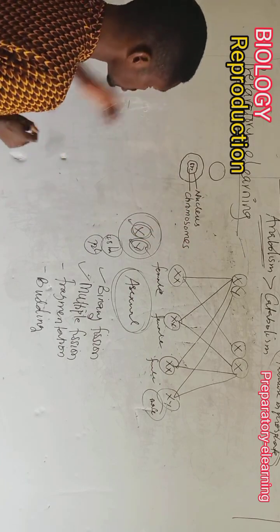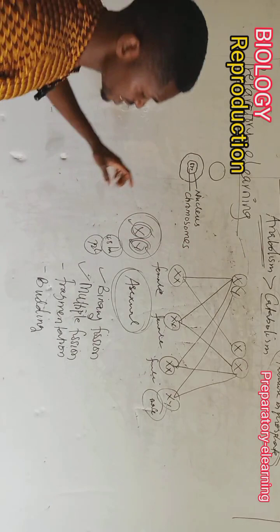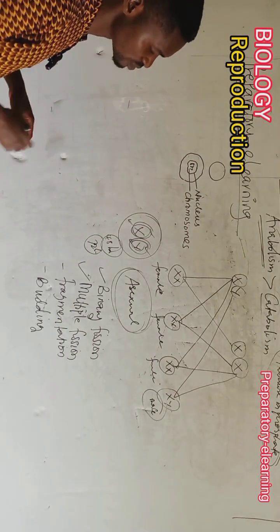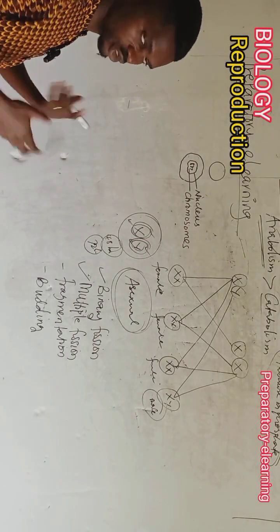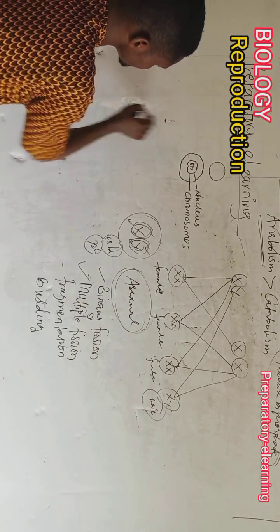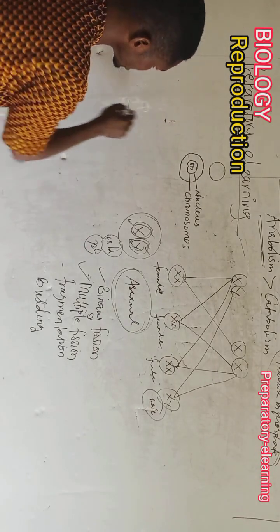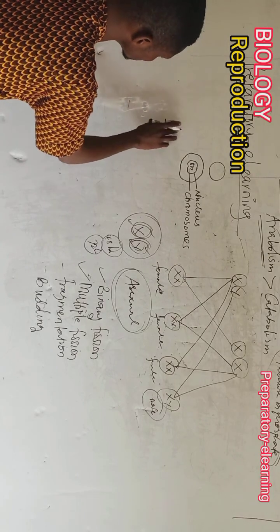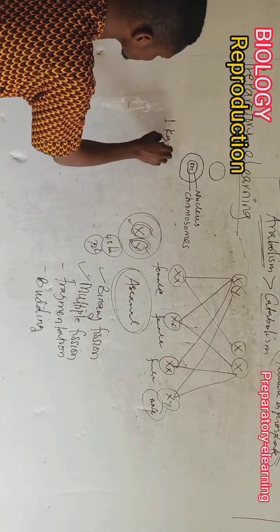Before the cell divides, in terms of binary fission, the chromosomes must first condense and duplicate. So the duplication of the chromosomes is actually the first stage of binary fission, and that is called karyokinesis.